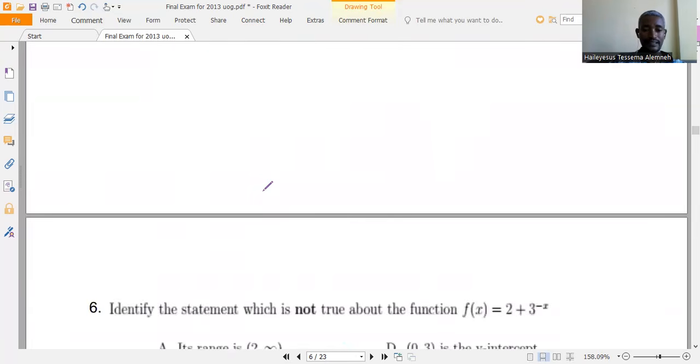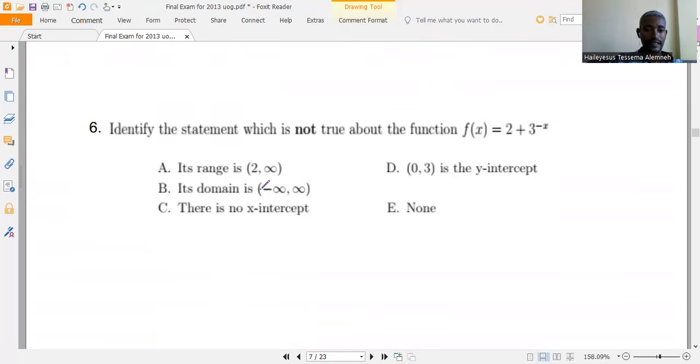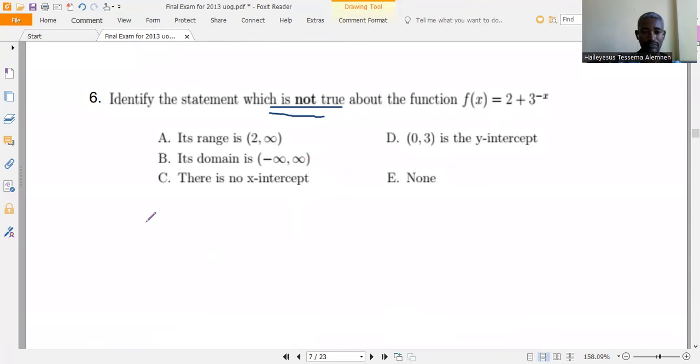So this is question 4, and the next one is question 6, which is about exponential functions. Which one of the following is not true for the function f of x is equal to 2 plus 3 to the power of minus x?